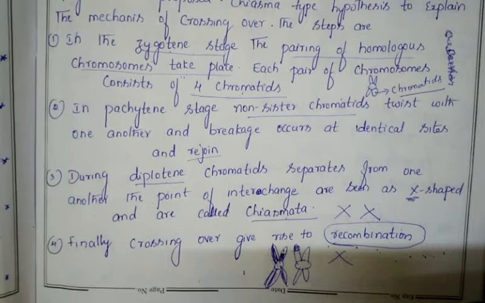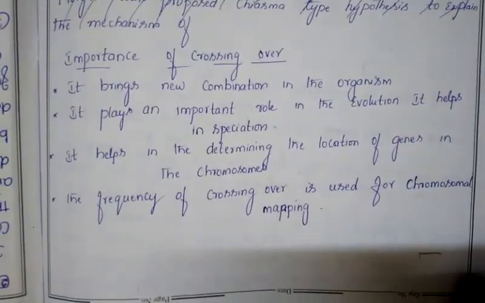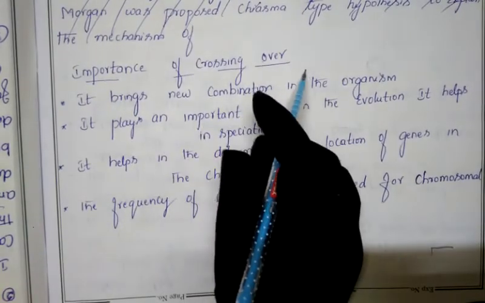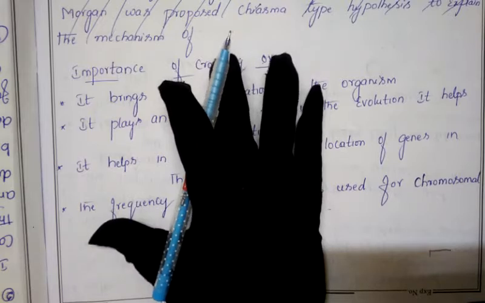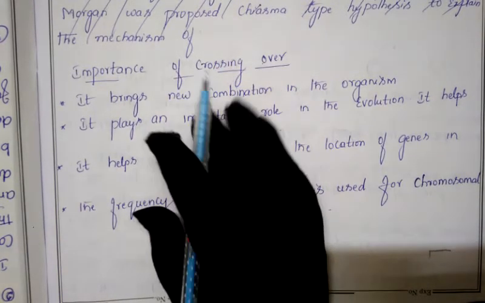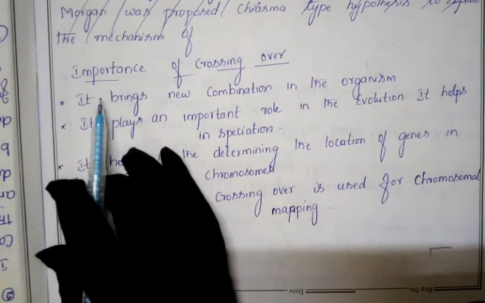So this is important. Next, let us discuss our next topic. What is the next topic? The importance of crossing over. What is the benefit we are getting from the crossing over? Crossing over takes place naturally inside our body. But from this crossing over, what benefits are we getting? Let us discuss the importance of crossing over.